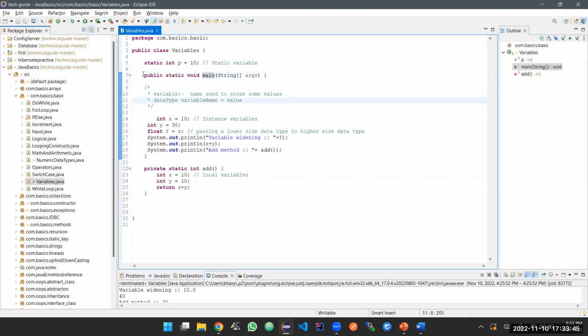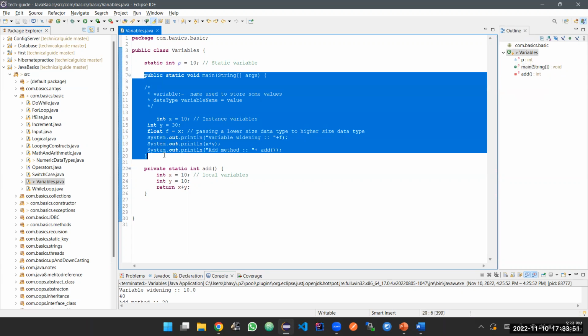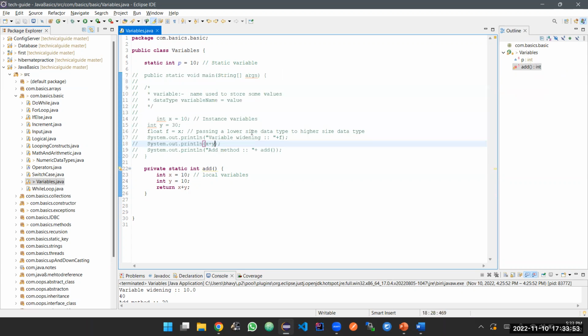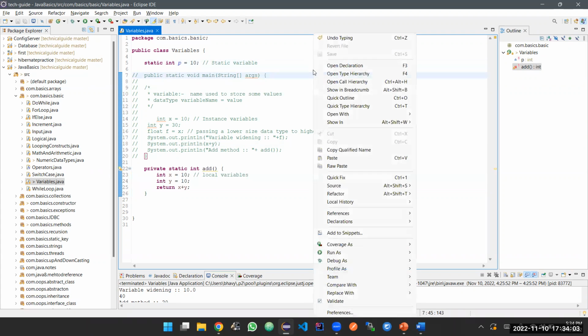So let's say I don't have my main method here. This piece of code will not execute now. Whatever is in color will be executed. If I right click here and click on run as, I won't get any configurations to run.